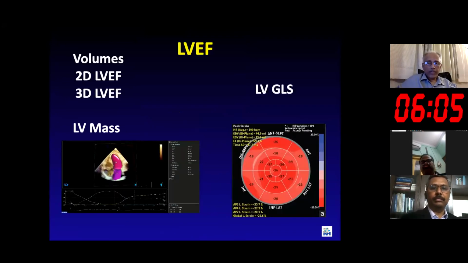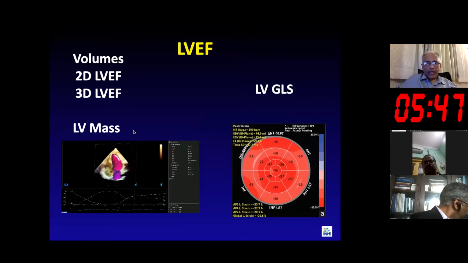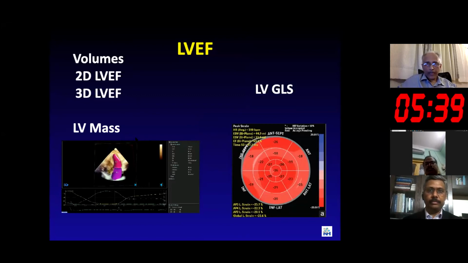Next is to look at LV function, in terms of volumes and the LV ejection fraction. Of course, we do the 2D LVEF, which is the routine one. 3D LVEF is validated and very accurate when compared to the 2D LVEF. And from this, one can get LV mass. Increased LV mass is also a parameter which says that there is increased risk of AF. LVGLS also has a role to play as an independent predictor of what really happens to the patient, especially the global longitudinal strain.